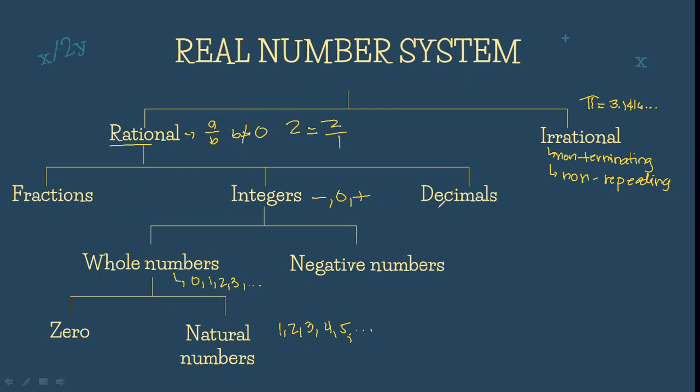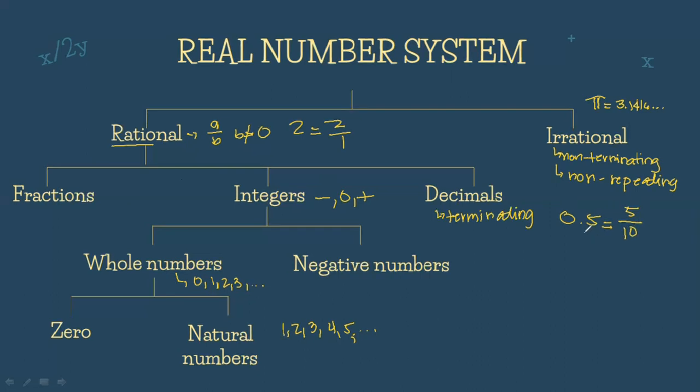So decimal naman po, kung ang irrational number, ang decimal non-terminating, ang decimals naman po, ang decimals niya ay terminating. So we have terminating here. Ano pong ibig sabihin niya? For example, we have 0.5. So, terminating po si 0.5 kasi po, nag-stop na po siya kay 5. At kung itatransform po natin siya into a ratio, we have 5 over 10. We read this decimal as 5 tenths. And kung ilo-lowest term po natin siya, that is actually equal to 1 over 2.